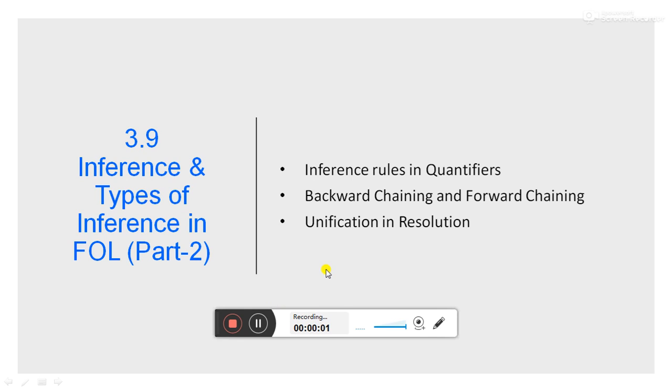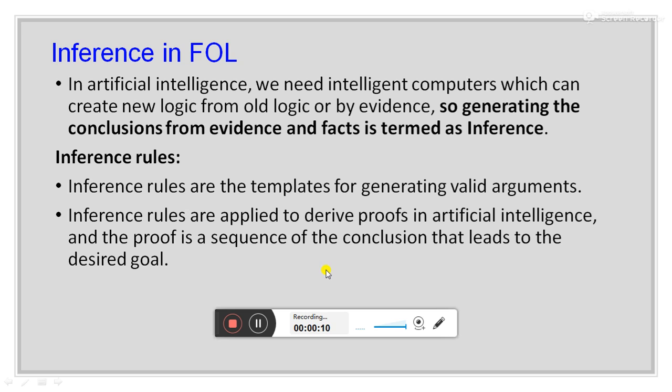Hello students, this is the second lecture on inference and types of inference in first order logic. We have already seen what inference is. In artificial intelligence, we need intelligent computers which can create new logic from the old logic or from evidence. So generating conclusions from evidence and facts is termed inference.